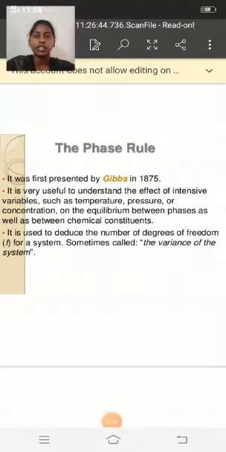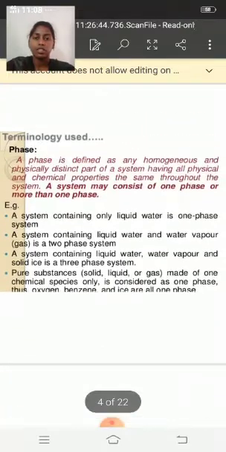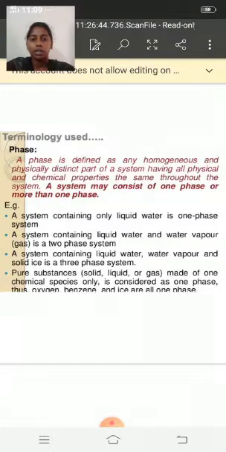First of all, we learn about phase. What is meant by phase? A phase is defined as any homogeneous and physically distinct part of a system having all physical and chemical properties the same throughout the system. Once again I repeat, a phase is defined as any homogeneous and physically distinct part of a system having all physical and chemical properties the same throughout the system.